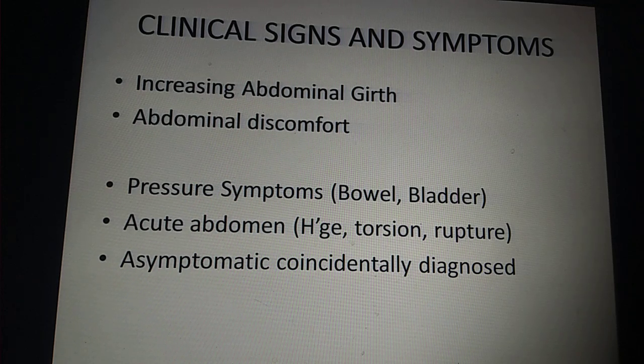So increasing abdominal girth or abdominal discomfort, pressure symptoms on the bowel or bladder, and occasionally, like we talked about with the benign ovarian conditions which are not neoplastic, here also you can get hemorrhage into the ovarian cyst, or a torsion or rupture. Very commonly, dermoid cysts are known to undergo torsion and come to us. Because of all this, they can present with acute abdomen, either if hemorrhage, torsion or rupture occurs, or sometimes even infection in the ovarian cyst. Many cases are asymptomatic and coincidentally diagnosed. They may not have any symptom at all if there are no pressure symptoms.